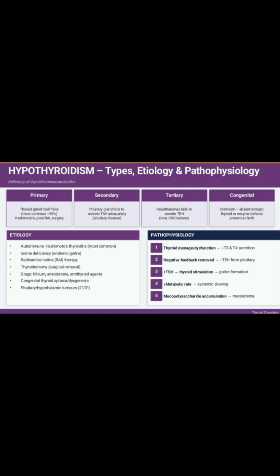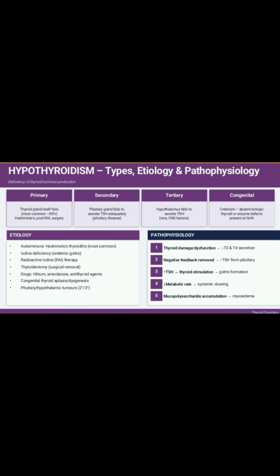In secondary hypothyroidism, the pituitary gland fails to secrete thyroid stimulating hormone, that is TSH. There is a problem in the pituitary gland, or there is less secretion of thyroid stimulating hormone. In tertiary hypothyroidism, there is inadequate secretion of thyrotropin releasing hormone, that is TRH, from the hypothalamus.